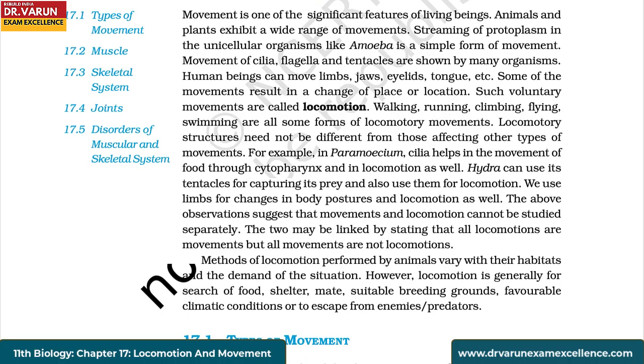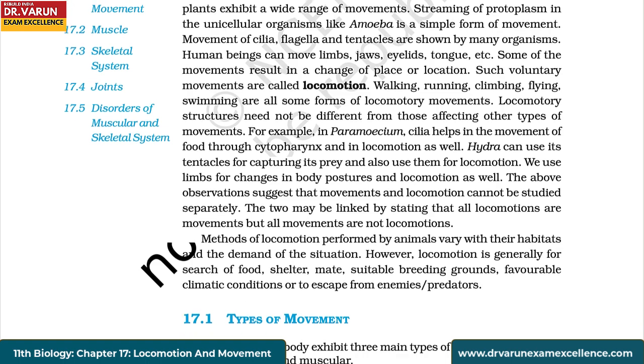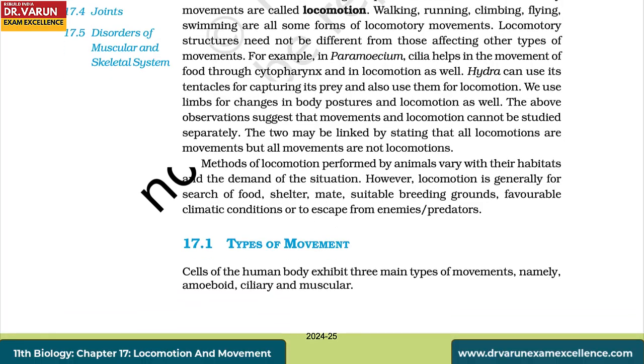For example, in paramecium, cilia help in the movement of food through the cytopharynx and in locomotion as well. Hydra can use its tentacles for capturing its prey and also use them for locomotion. We use limbs for changes in body postures and locomotion as well. The above observations suggest that movements and locomotion cannot be studied separately. The two may be linked by stating that all locomotions are movements, but all movements are not locomotions.